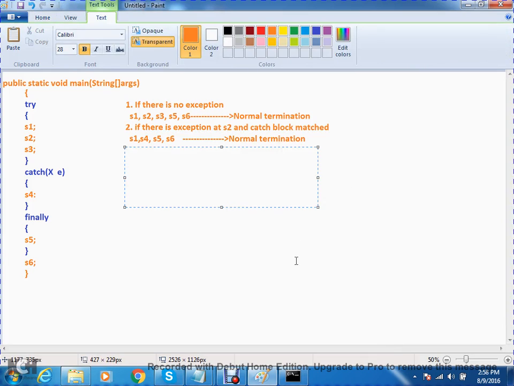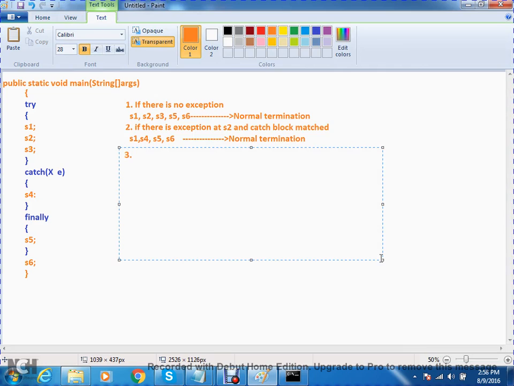Now coming to the other one. If there is an exception at S2 and the catch block does not match, S1 will execute normally, but the catch block is not matching.